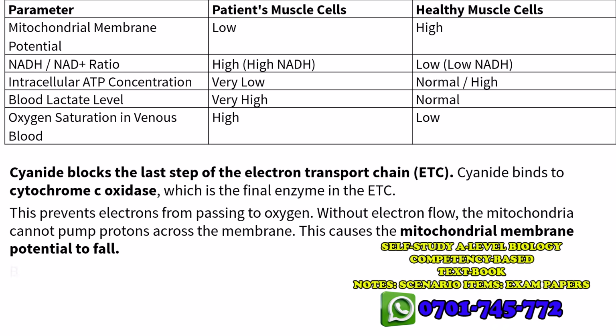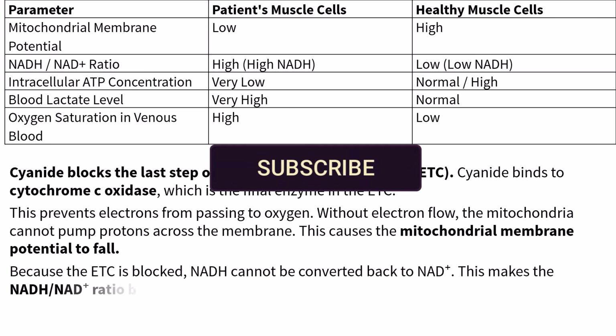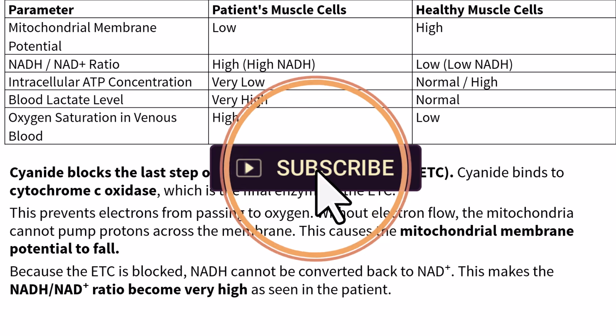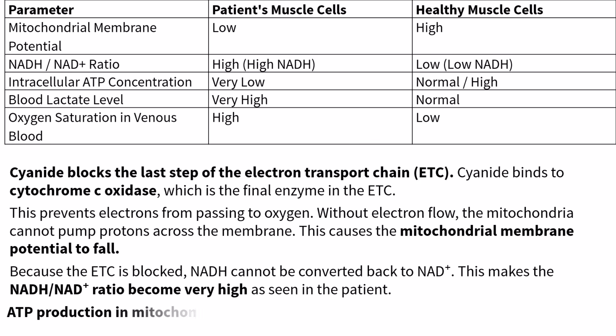NADH cannot release its electrons. Because the ETC is blocked, NADH cannot be converted back to NAD+. This makes the NADH to NAD+ ratio become very high, as seen in the patient. ATP production in mitochondria stops.